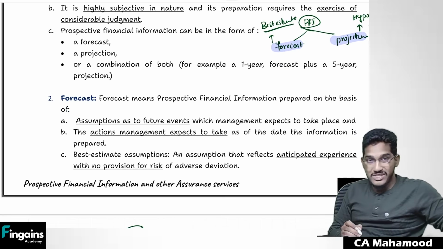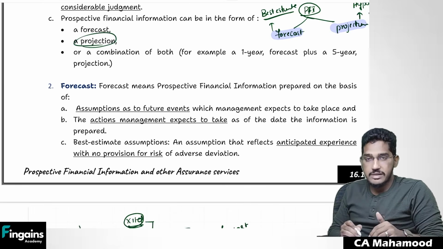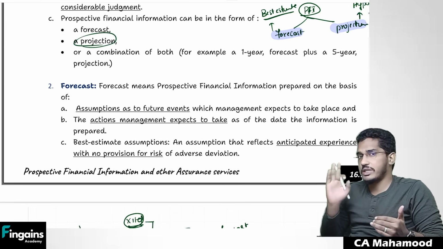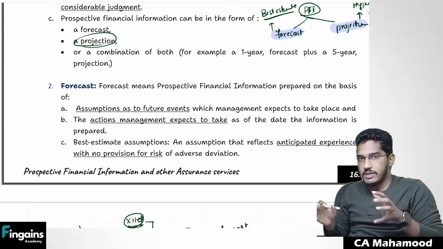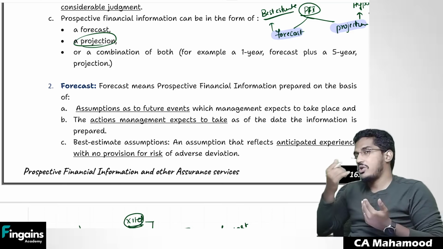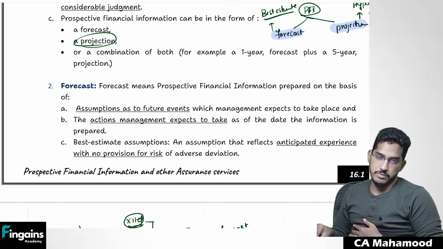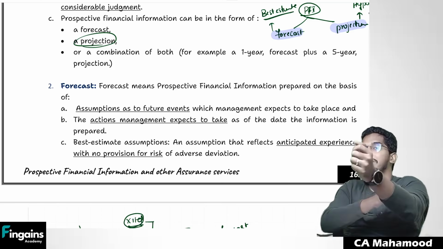A forecast is based on best estimate assumptions, whereas a projection is purely based on hypothetical assumptions. So whatever it is, an entity is coming to you asking you to verify either their forecast or their projection, and they're asking you to give an assurance on that prospective financial information. Now what should you do, how should you do that engagement?